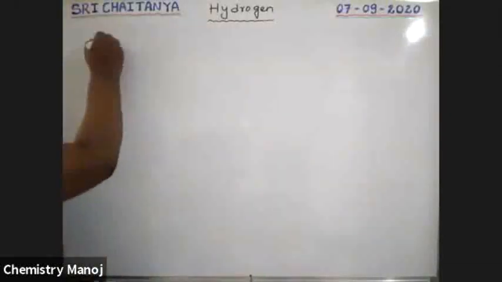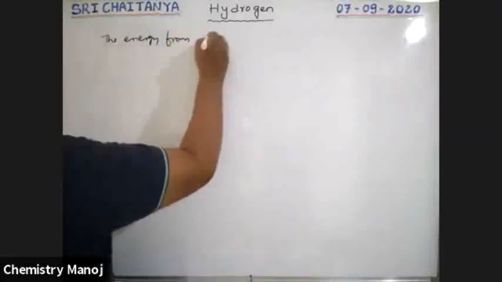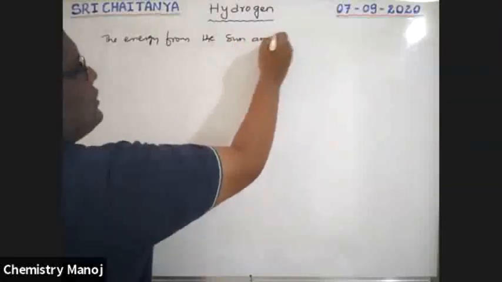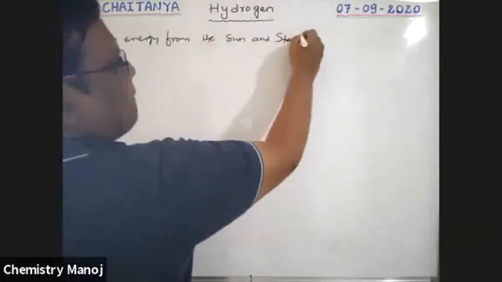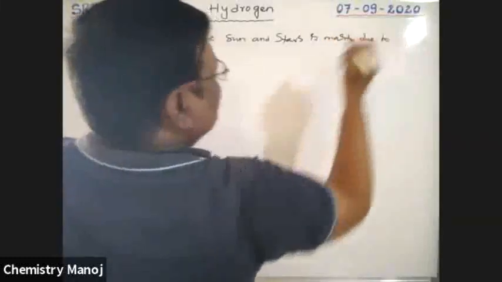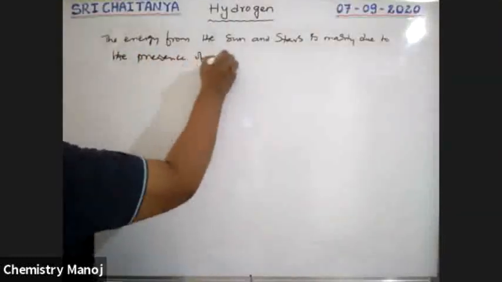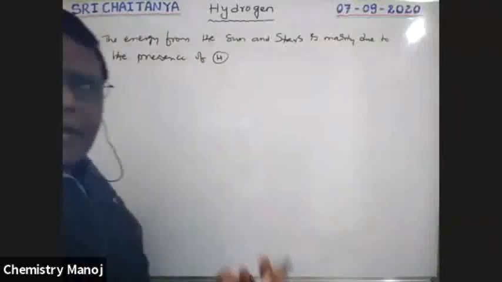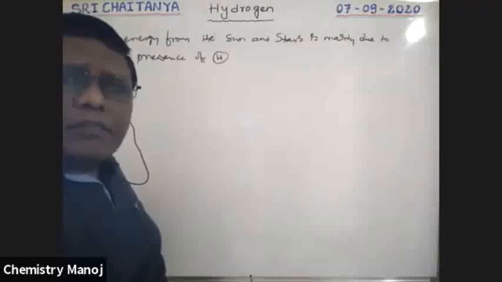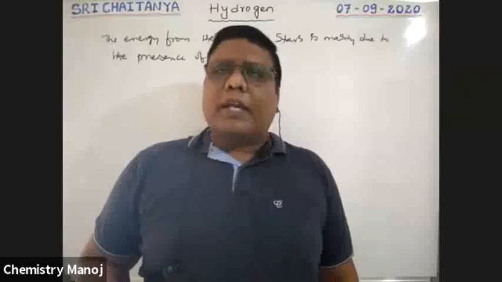The energy from the sun and stars is mainly due to the presence of hydrogen. Why, sir? Why is this hydrogen helpful for the generation of this much huge amount of energy? Because hydrogen is involved in nuclear fusion reactions, which are called thermonuclear reactions.